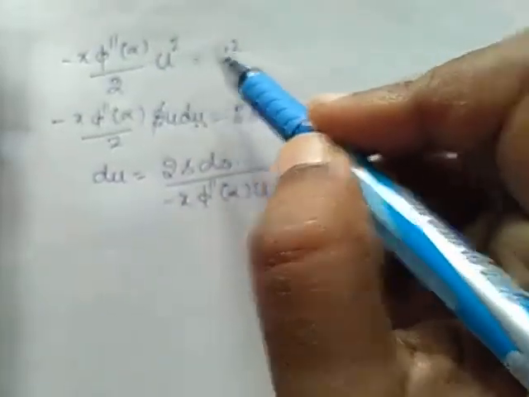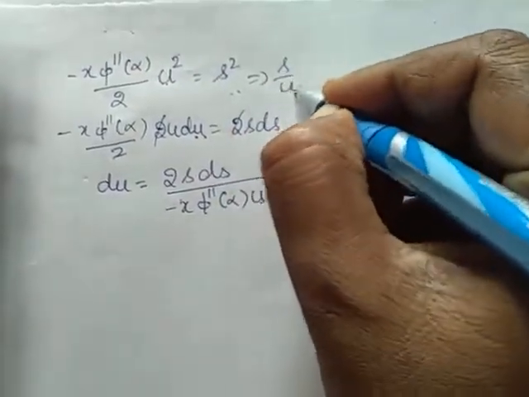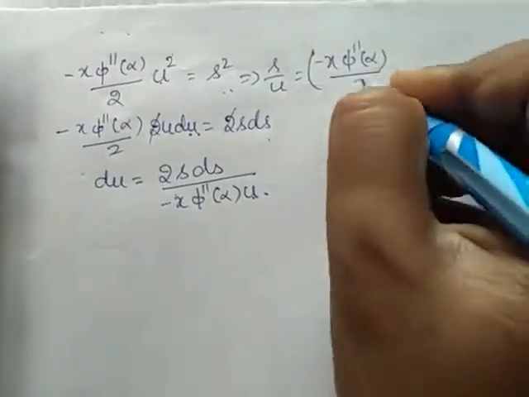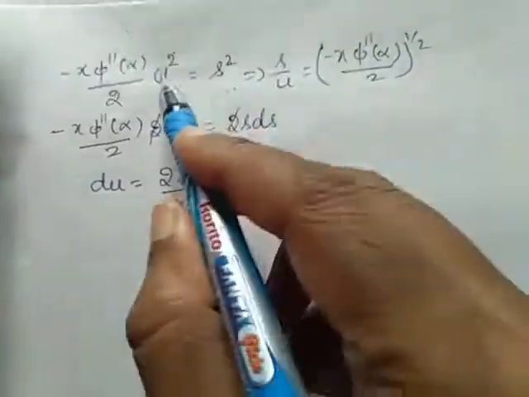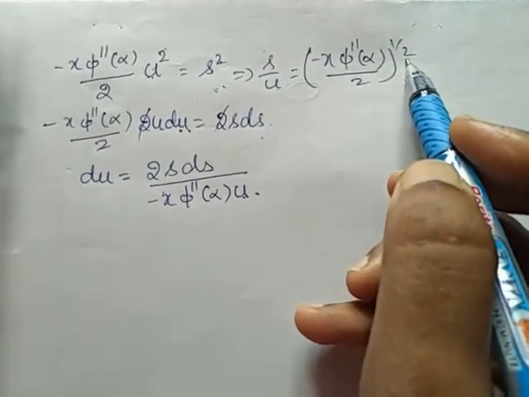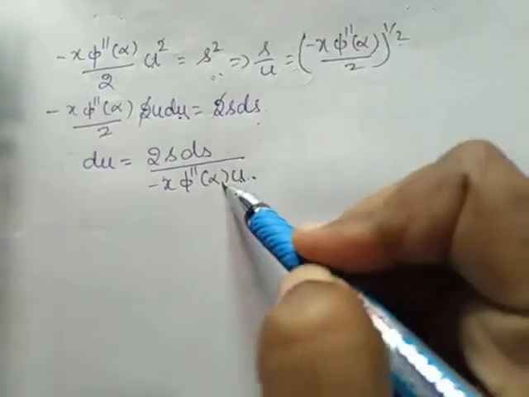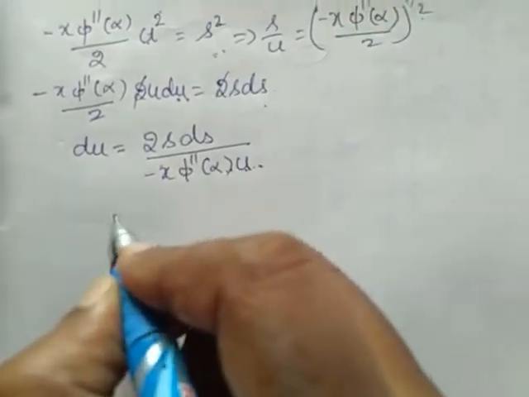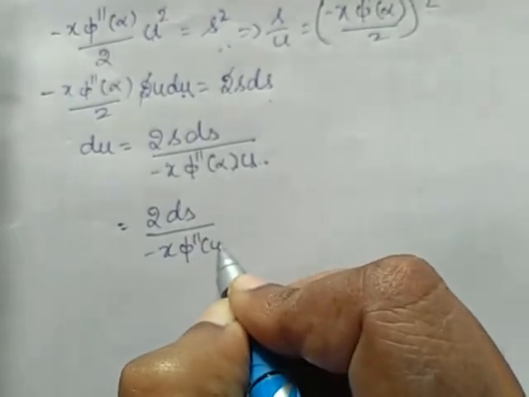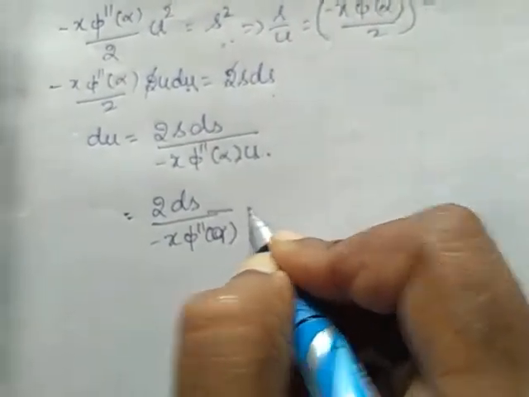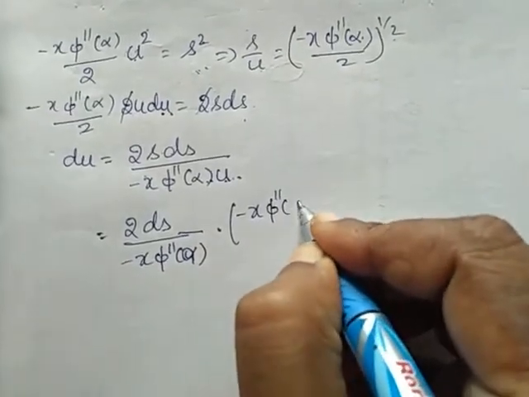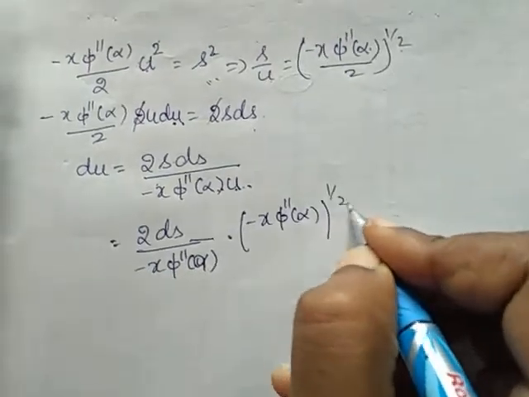So square root of s by u is equal to (minus x phi double dash of alpha by 2) to the power 1 by 2. S by u square is the whole term, so s by u is half of that to the power 1 by 2. So substitute the s by u value from this. If we substitute those values, we will get 2 ds by minus x phi double dash of alpha into s by u, which is this. So substitute (minus x phi double dash of alpha) to the power 1 by 2, by 2.